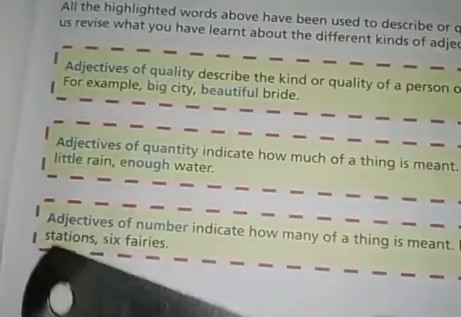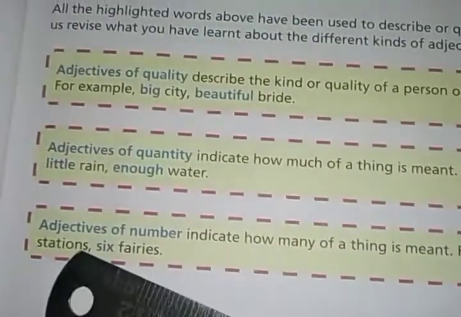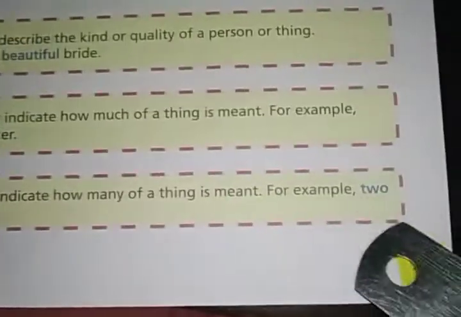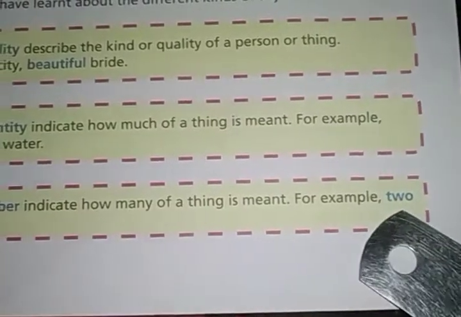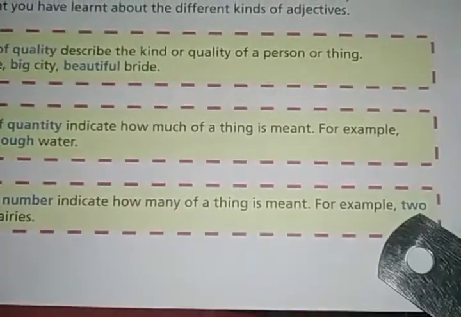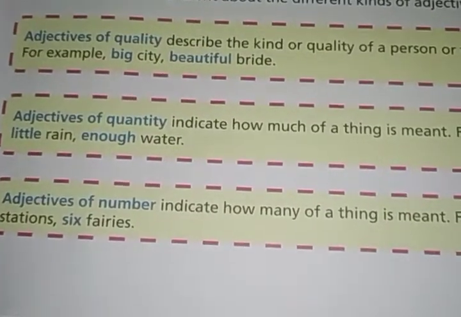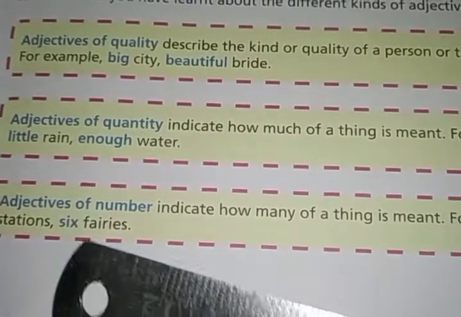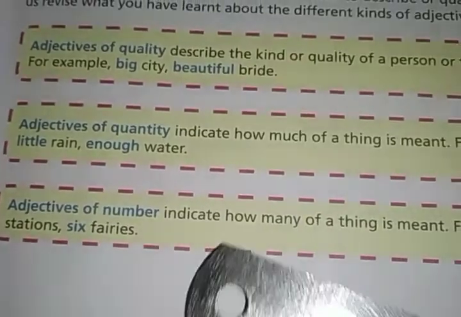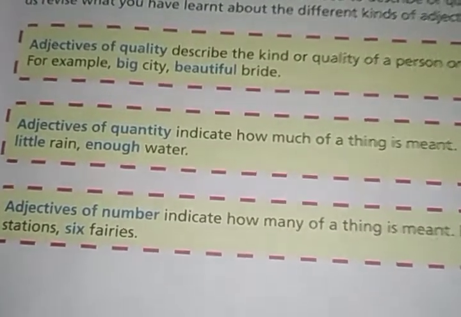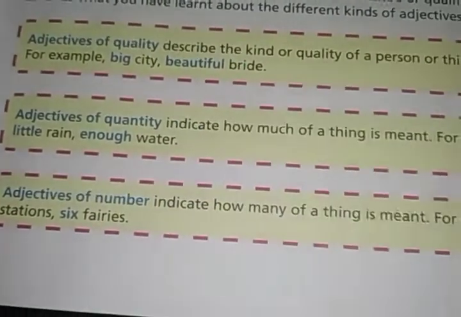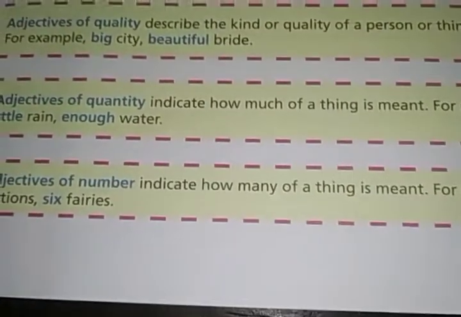For example, 2 stations. How many stations? 2 stations. So 2 is an adjective of number. And 6 fairies. How many fairies? 6 fairies. So 6 is a number, telling about how many. So the words 6 and 2 are adjectives of number.